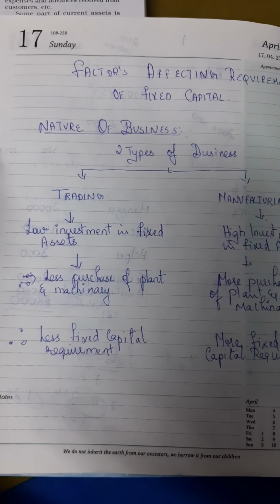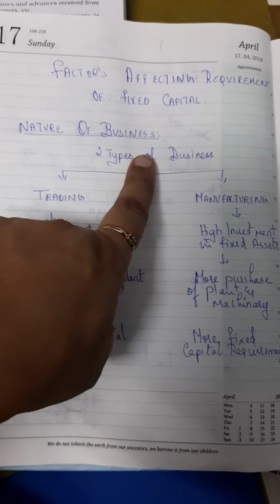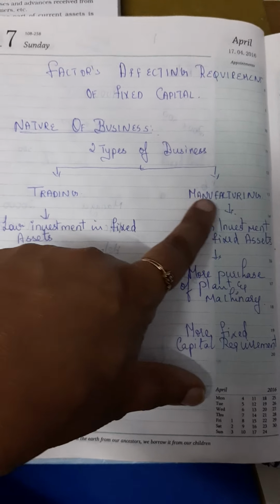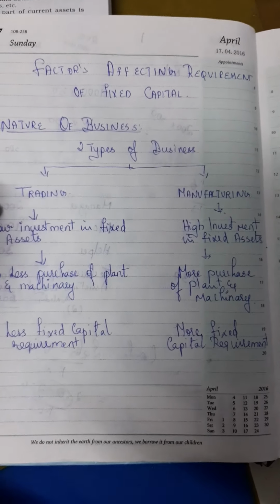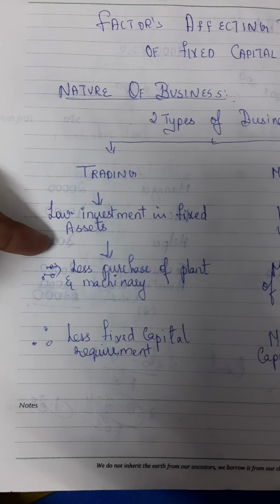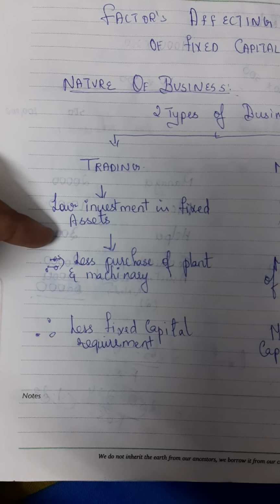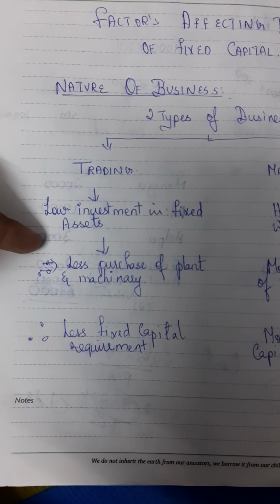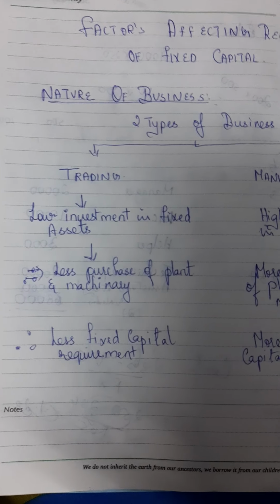First one is the nature of business. There are two types of business, children. Either you can do trading or you can do manufacturing. If you are doing trading, then you don't require many fixed assets. You are not going to manufacture anything. Trading matlab kya hai? 10 का खरीदना 15 का बेचना. You are just buying and selling, right?